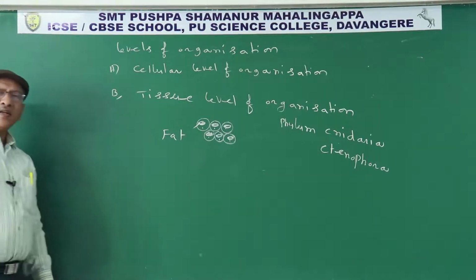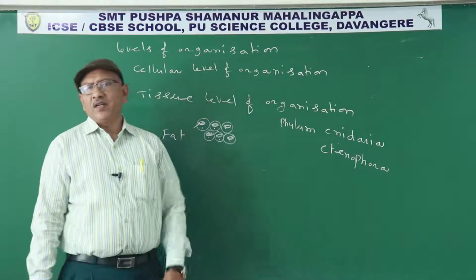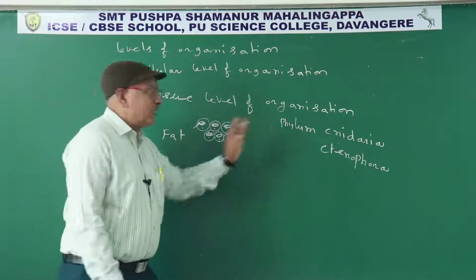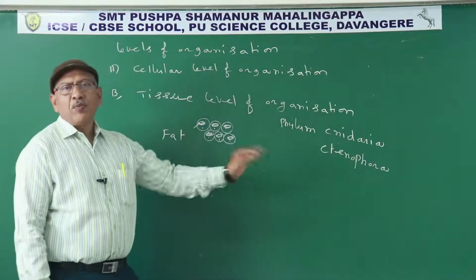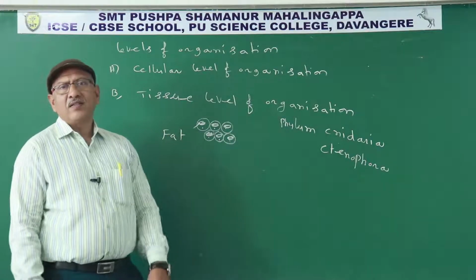In simple terms, when different types of tissues are present and each type performs a particular function, it is known as the tissue level of organization.